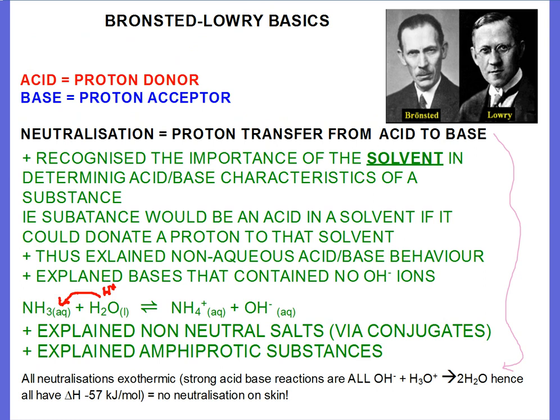Now, Bronsted-Lowry theory is basically the idea that acids were proton donors and bases were proton acceptors, and neutralization was a proton transfer from an acid to a base. So the big positives of their theory were that they recognised the importance of the solvent in determining the acid-base characteristics of a substance. What that means is a substance will be an acid in a certain solvent if it could donate a proton to that solvent. So for example, hydrochloric acid is an acid in water because it can donate protons to water.